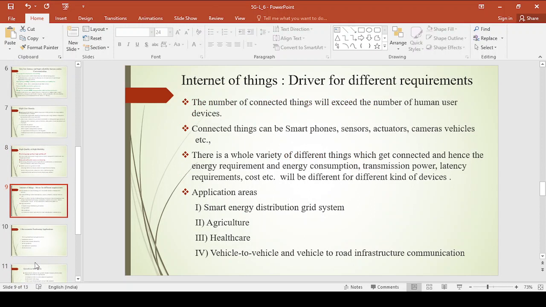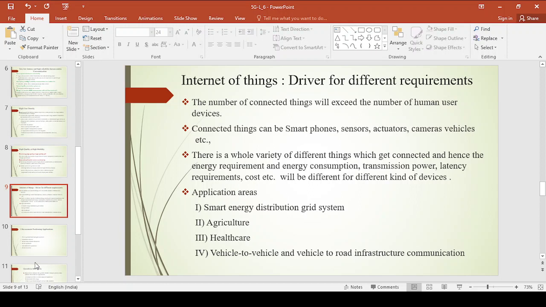And coming to the next requirement, that is the Internet of Things, nothing but your IoT. Now in the future generation system, the number of connected devices, the number of connected things, will exceed the number of human user devices. This we are going to see from 5G and beyond, IMT 2020.